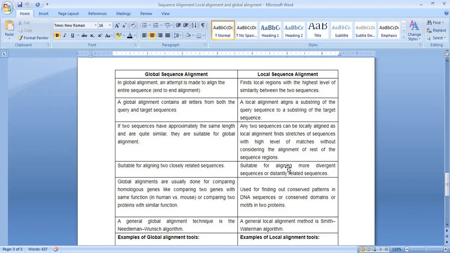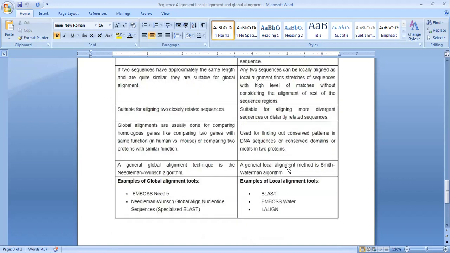The global alignment is suitable for aligning two closely related sequences, and the local alignment is suitable for aligning more divergent or distantly related sequences. Global alignments are usually done for comparing homologous genes, like comparing two genes with the same function, such as human versus mouse, or comparing two proteins with similar function. They are used for finding some conserved patterns in the DNA sequence or conserved domains or motifs in two proteins.